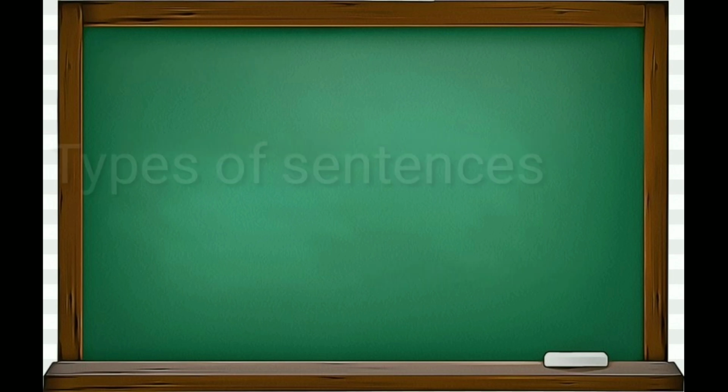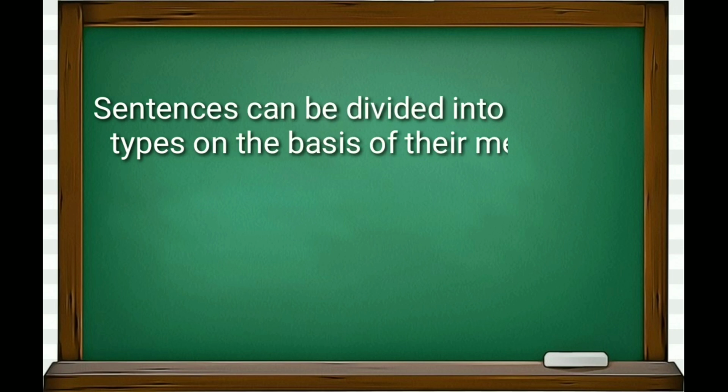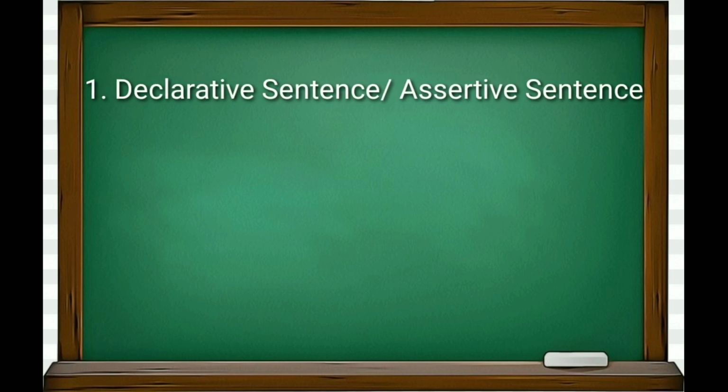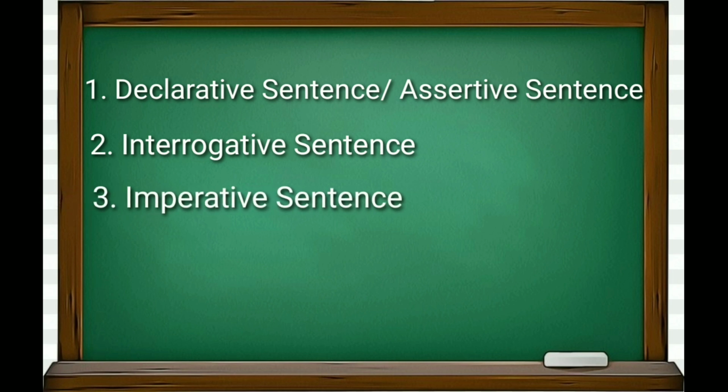Our next topic is types of sentences. Sentences can be divided into different types on the basis of their meaning. Number 1, declarative sentence or assertive sentence. 2, interrogative sentence. Third, imperative sentence. And fourth, exclamatory sentence.